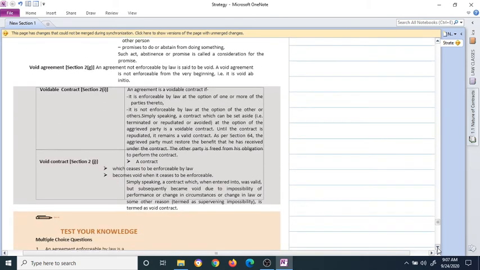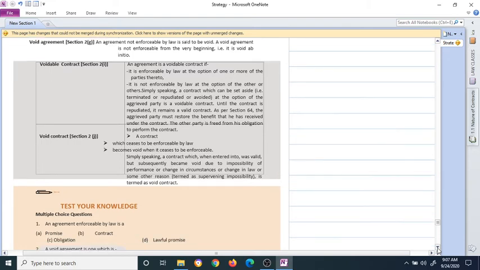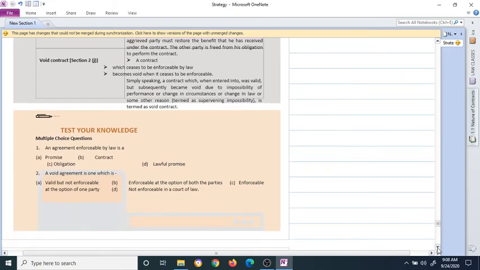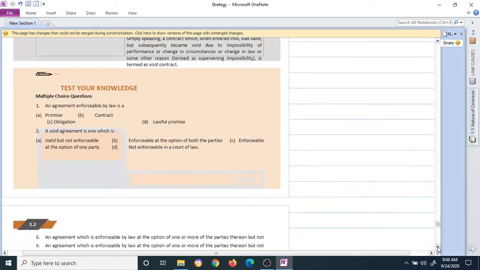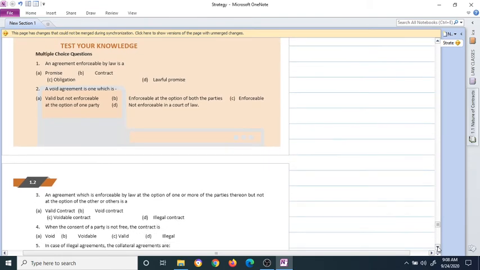Okay, void contract. Now that we've learnt every point by point, if you go back through the entire study material, that will be done in half of the time, because you're aware of it. I did not miss a single point in here because this is how we studied, and so we could get through it, just because we've studied each and every point without missing it. An agreement enforceable. Go through these questions. Pretty simple.